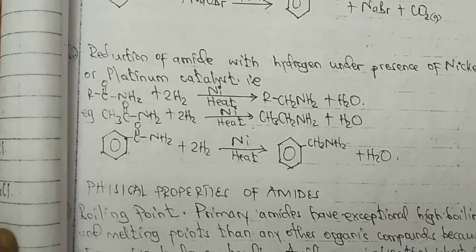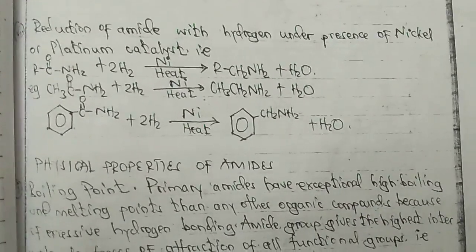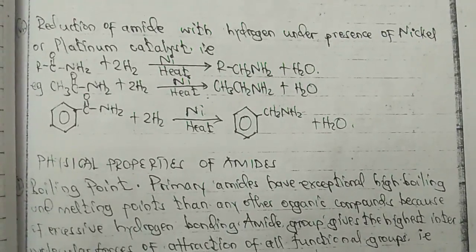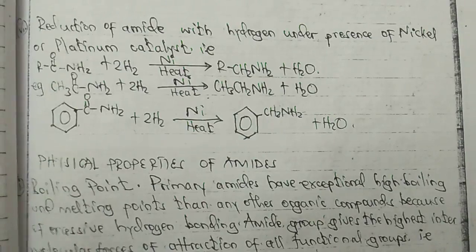Finally we have a reduction of amide with hydrogen under the presence of nickel. To reduce amide under hydrogen in the presence of nickel tunapata amine. Utaona reaction nyingi za amide reduction hizi tunapata amine. Hofmann degradation tunapata amine. Tutakavyokuwa tunaenda kudiscuss preparation of amine, manake tutaziona hizo zote: Hofmann degradation, reduction of amides.